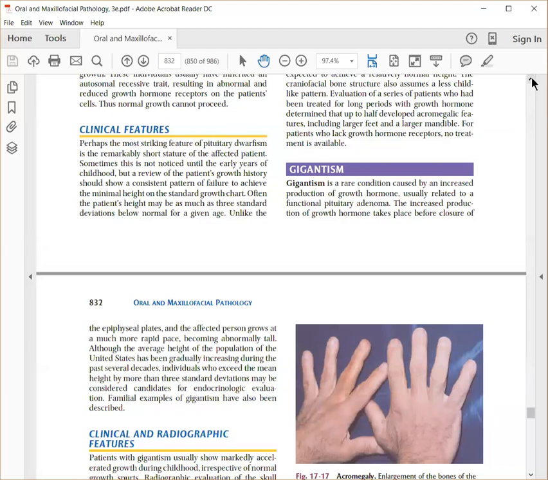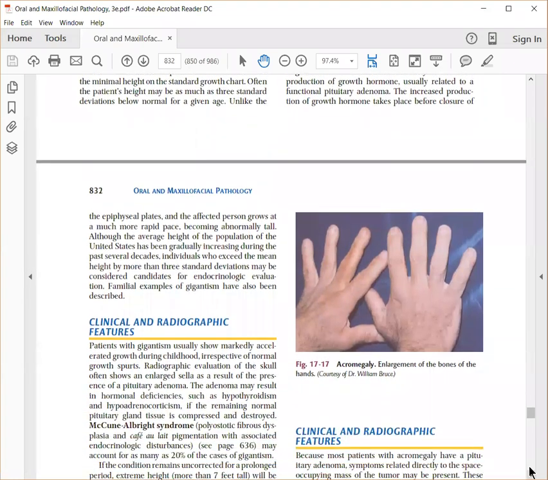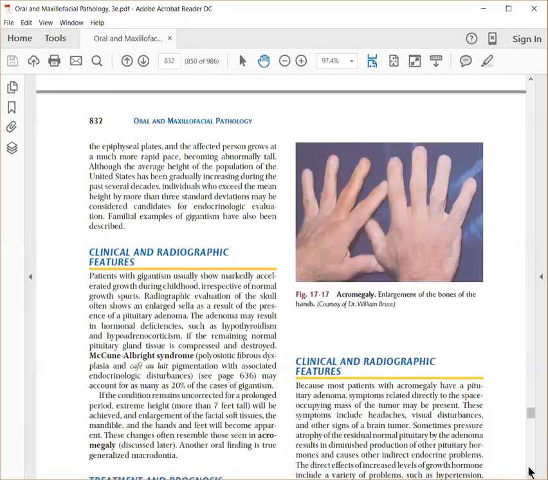But if there is an excess of growth hormone, you can get gigantism if the bone formation is not complete. And if it happens in adults, it's called acromegaly. This acromegaly can come as a short note in your university exam. In acromegaly you can see enlargement of bones, the bones become thickened, plumper, because it happens after the closure of the epiphysis. The epiphysis closes when you reach adulthood. So if you have any hormonal disturbance before the epiphyseal closure, it can affect the height of the individual. Once it happens after the closure of the epiphysis, you usually end up with thickening of bone.